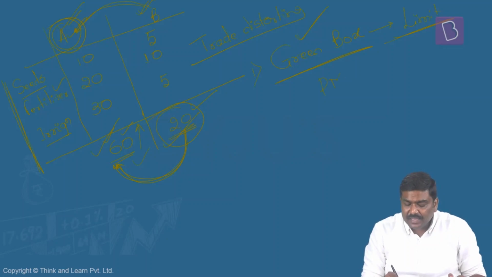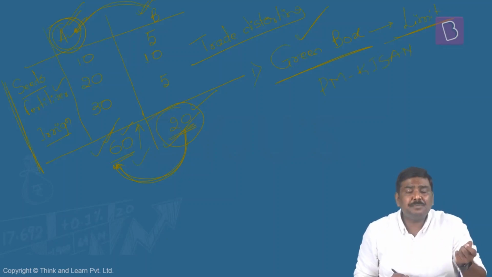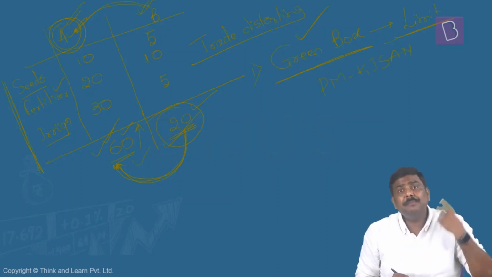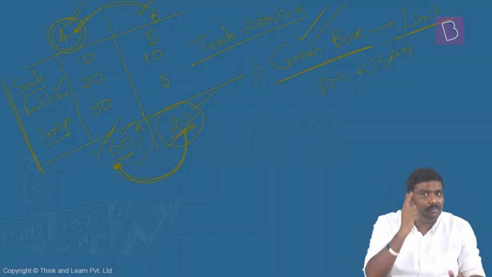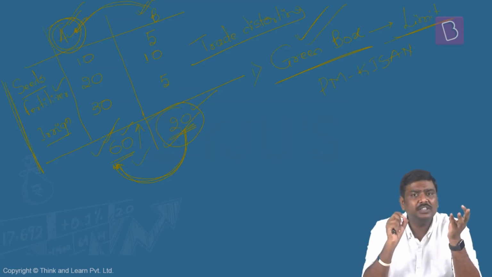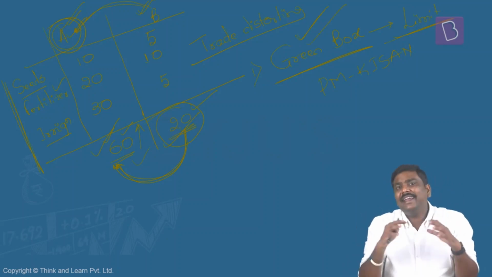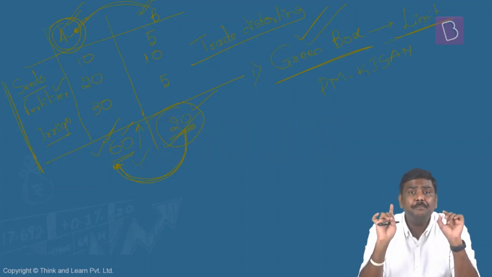For example, in case of India, PM Kisan is provided. It is a green box subsidy. There are subsidies provided for pest management, infrastructure development related to agriculture. All of them are basically examples of green box subsidies. So green box subsidies create the least amount of distortion or no distortion at all. And because these are not creating any distortion or creating negligible distortion, there is no limit imposed on these kinds of subsidies.